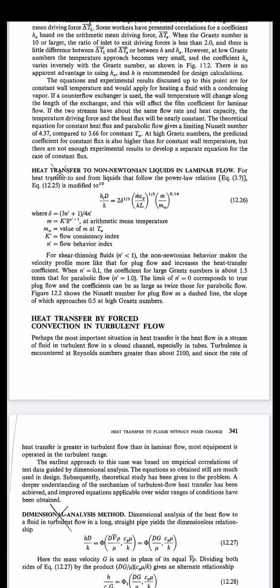So in the next video I will elaborate on heat transfer by forced convection in turbulent flow.